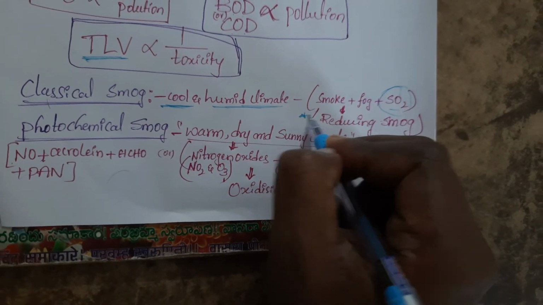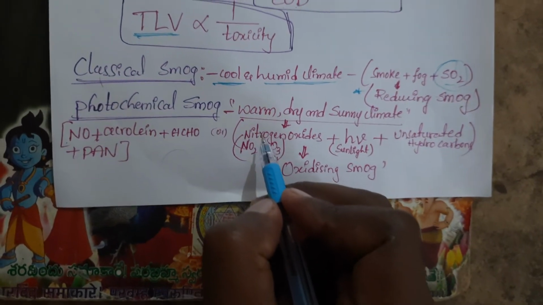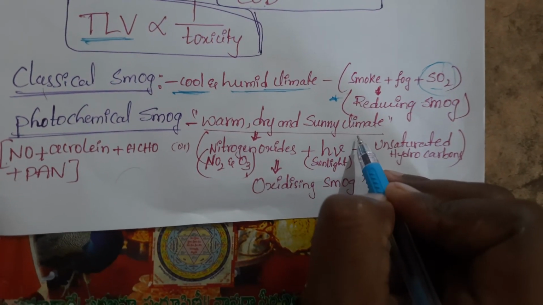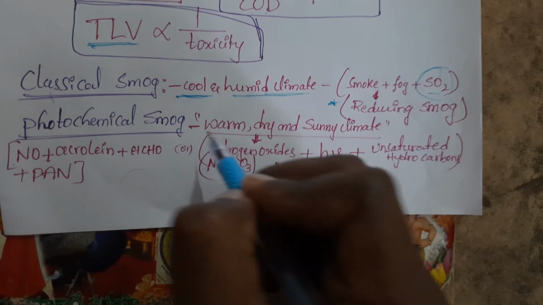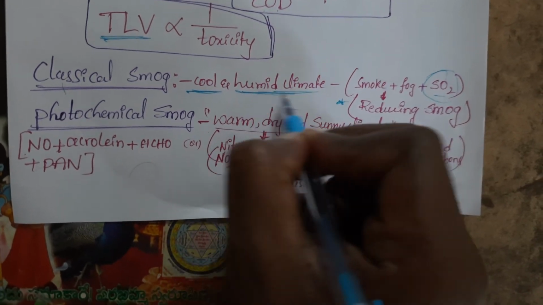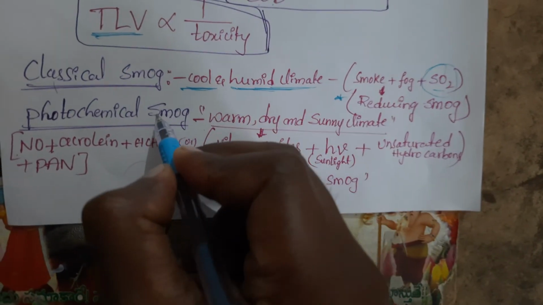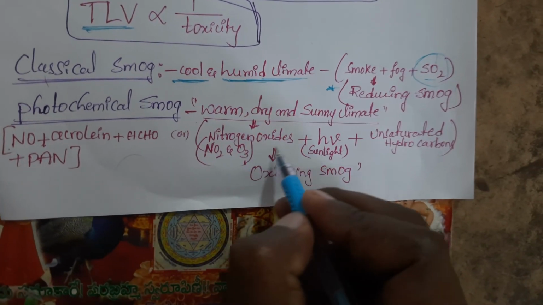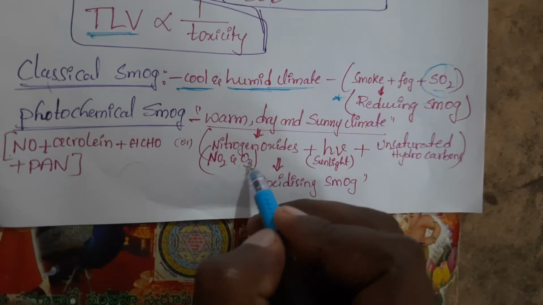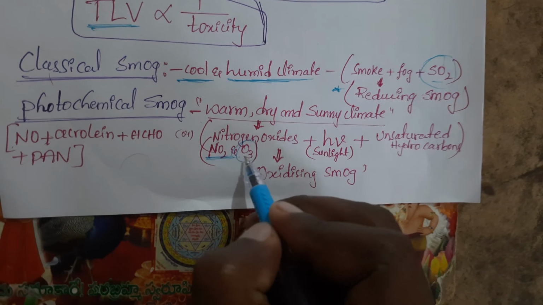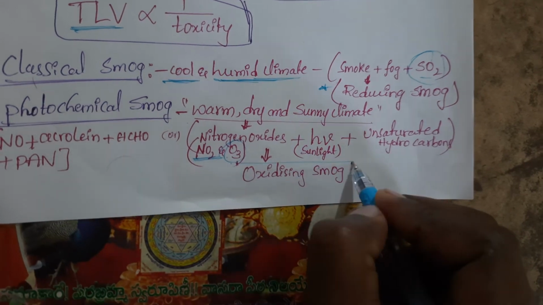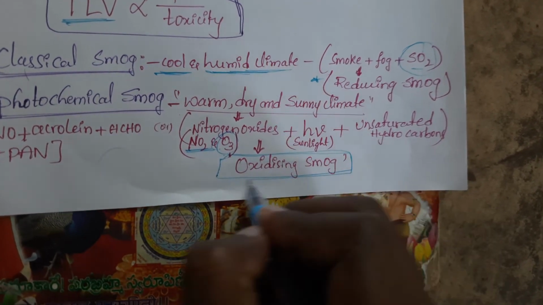It is very important. Now you see here photochemical smog. Photochemical smog is formed in warm, dry and sunny climate, whereas classical smog is formed in humid climate. In the presence of sunlight only it will be formed. Now it is a mixture of what? Nitrogen oxide, sunlight and unsaturated hydrocarbon. So nitrogen oxides, NO2 or O3, will all act as oxidizing agents. For that reason, photochemical smog is said to be oxidizing smog.